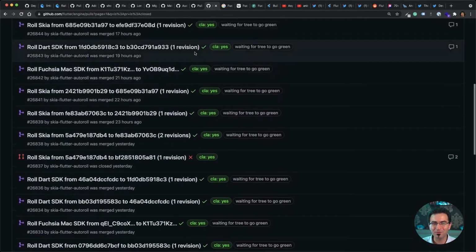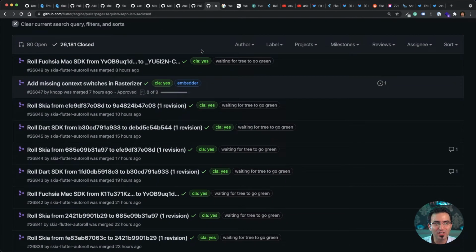Let's talk about Fuchsia. Fuchsia was released to stable version 1 a few weeks ago. For those who don't know, Fuchsia is a unique operating system from Google, which they are working on, and it has been rewritten completely from scratch, even the kernel.